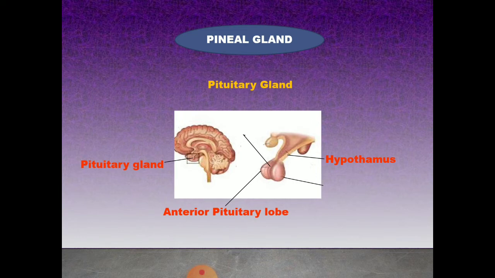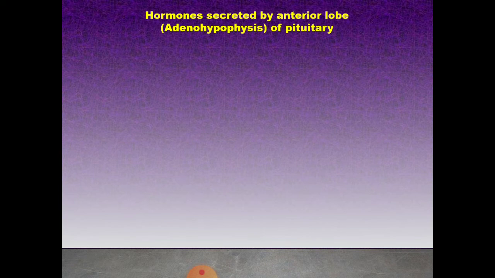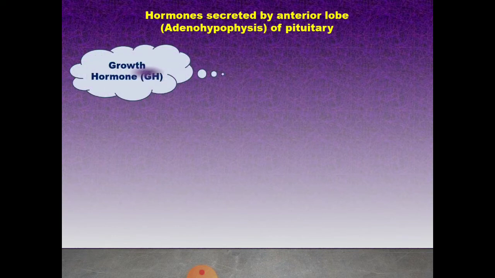The pituitary has two lobes: the anterior pituitary lobe and the posterior pituitary lobe. These two lobes are connected by the pars intermedia. The pituitary gland regulates all the endocrines, so the pituitary gland is called the master gland.